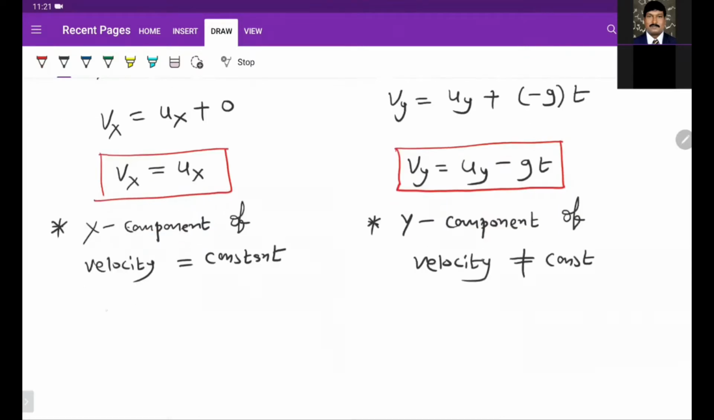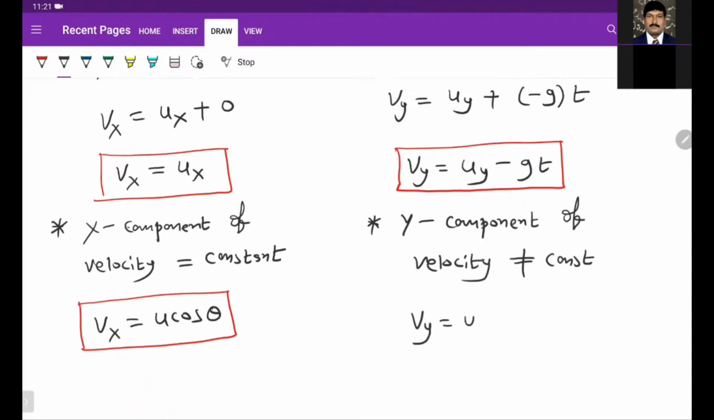So we can write Vx is equal to u cos theta. Already we know the x component velocity Vx is u cos theta. Similarly, we can write Vy. Vy is equal to u sin theta minus gt.